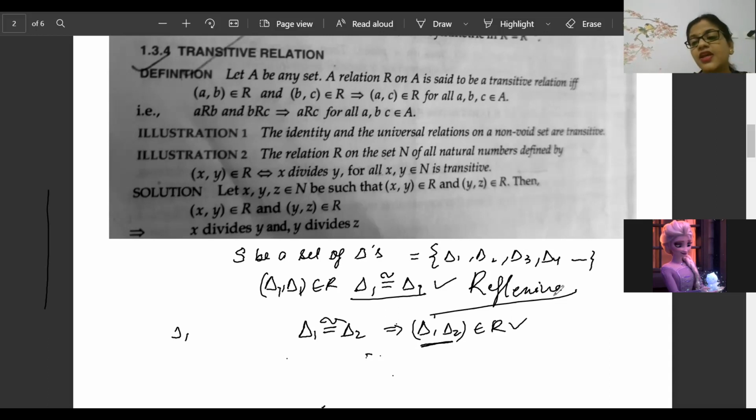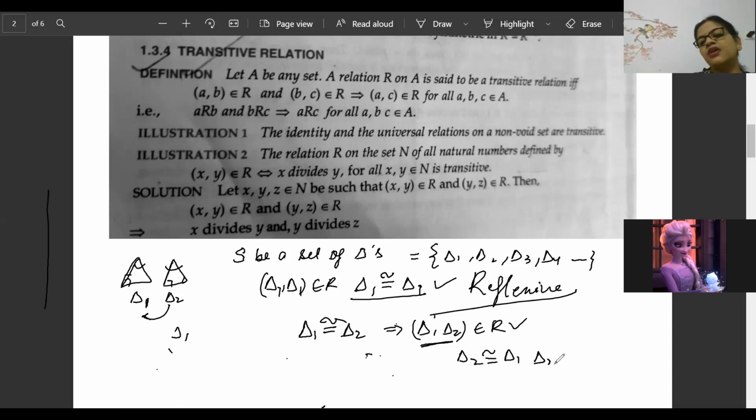Because in congruency, corresponding sides and angles are all equal. You remember the cases of congruency: two triangles are called congruent if corresponding angles and sides are equal. So triangle 2 and triangle 1 also belong to the relation.